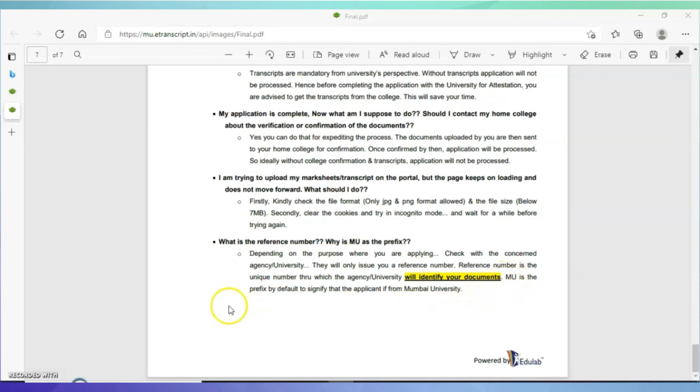So these are certain common queries and the steps given on the Mumbai University website. In my opinion, these steps are very good, very easy to understand.